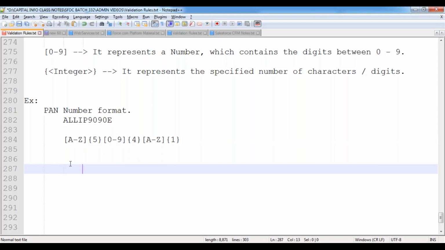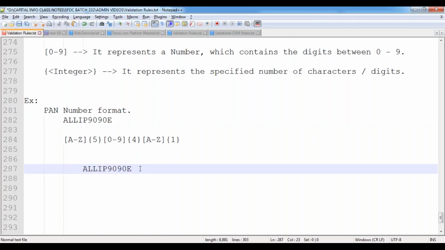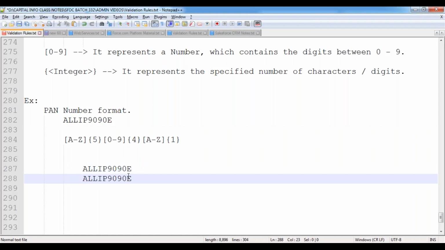So now suppose I'm giving the PAN number like this, then only it will accept. Suppose I'm giving the PAN number like this, where the last one is a small character, it won't accept, because here also I have given capital A to Z, and here also I have given capital A to Z. So sometimes I want to accept that PAN number in uppercase, lowercase, or a combination also.